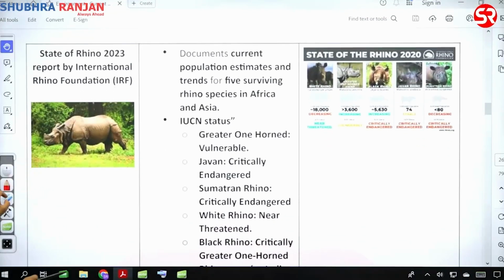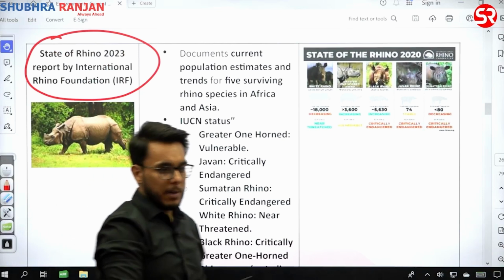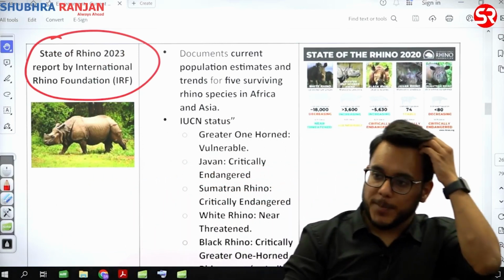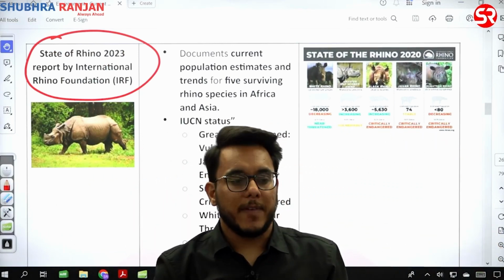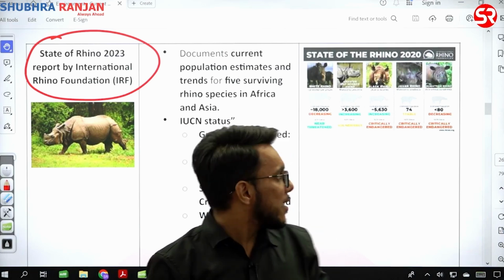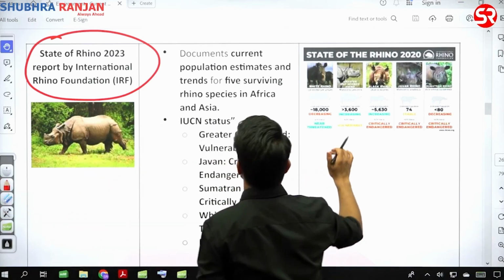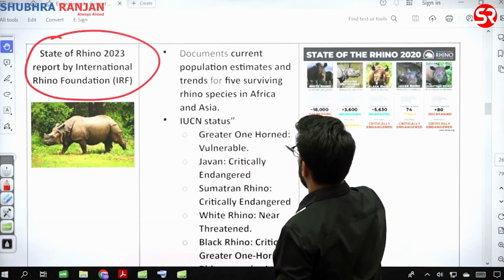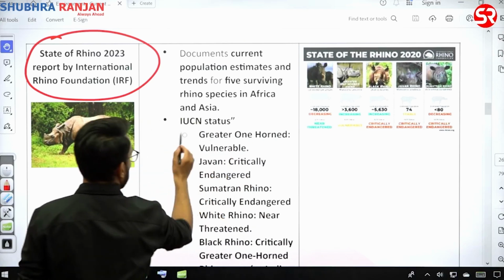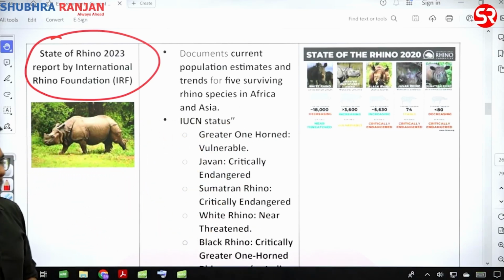State of Rhino 2023 report. Okay. Now, when we talk about the rhinoceros, there are the five subspecies of rhinos that we have.